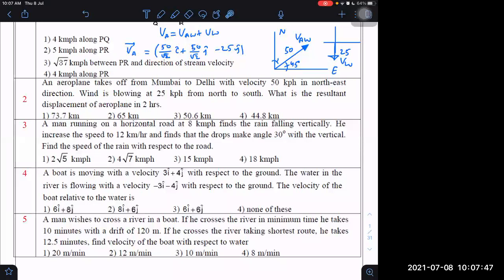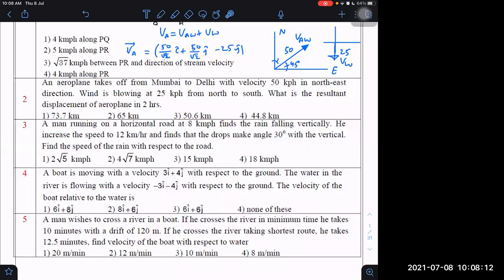Can you get it? What will it be? In the j component I can write 25 root 2 minus 1, and in the i component it is 25 root 2 only. So the answer will be more than 25 root 2.